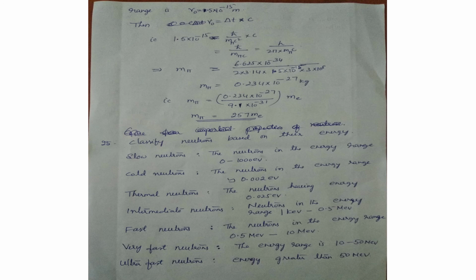Classify neutrons based on their energy. Neutrons are classified as slow neutrons, cold, thermal, intermediate, fast, very fast and ultra neutrons, depending on the energy. Very low energy neutrons are slow neutrons. Very high energy neutrons are the ultra neutrons.